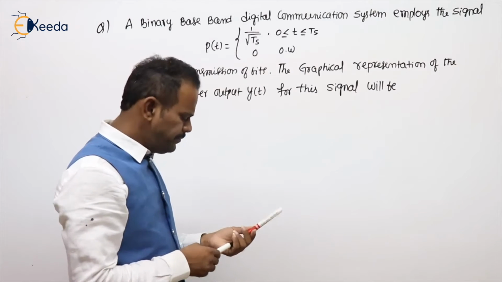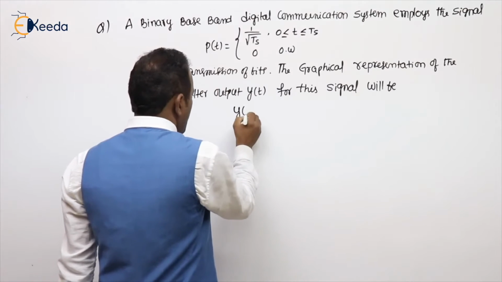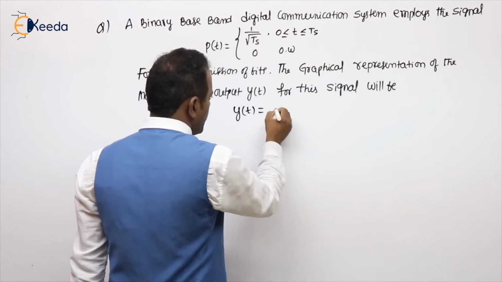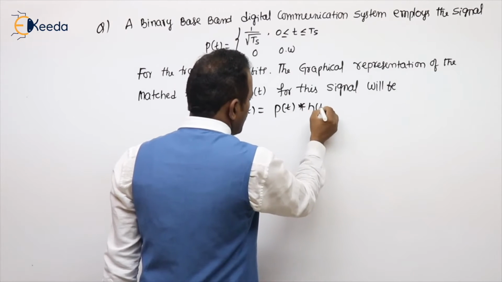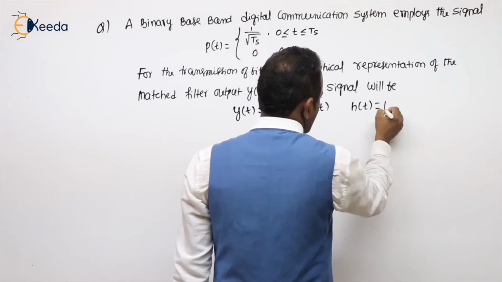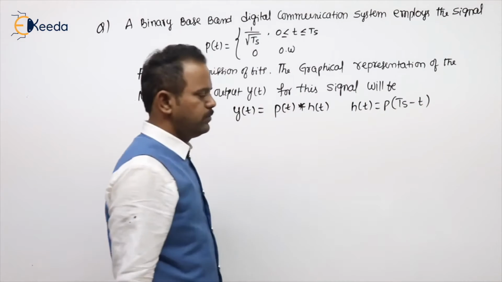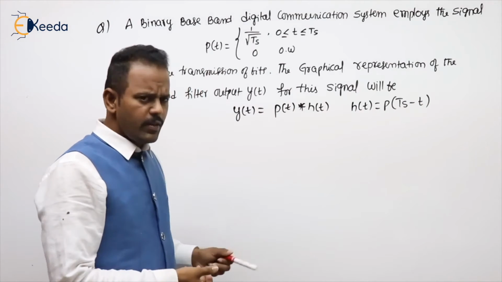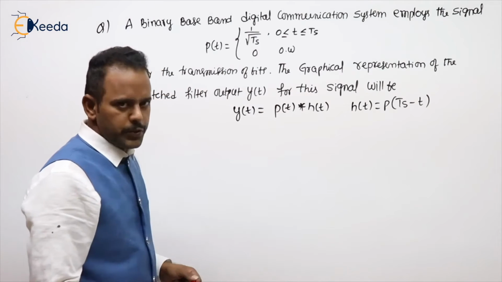What is the output of any system, students? Output of any system y of t equal to input convolved with the impulse response. Here the logic is impulse response equal to p of capital Ts minus t, where capital Ts is the duration of the input, and p of t is the input.